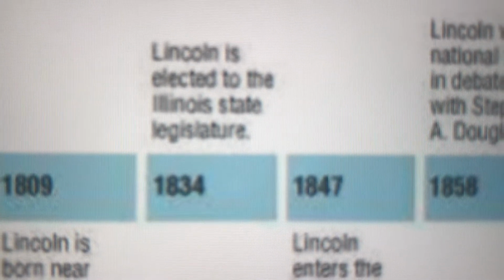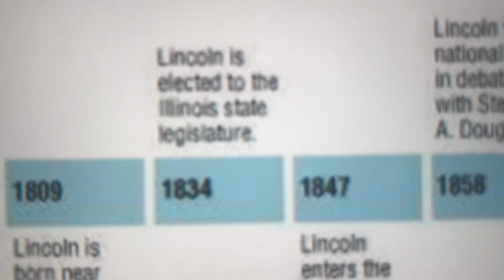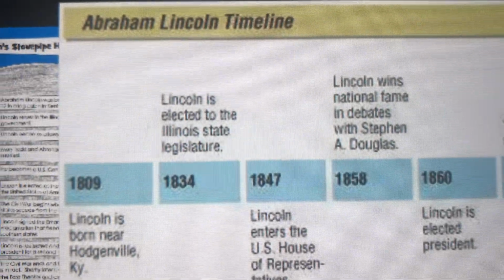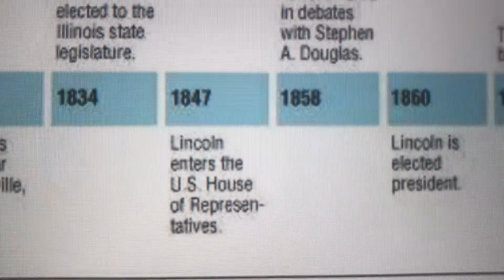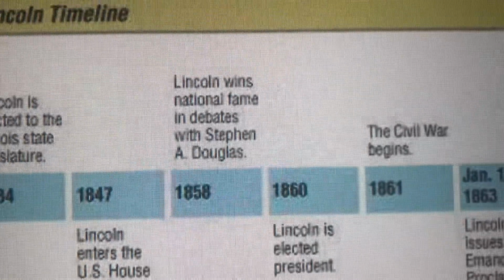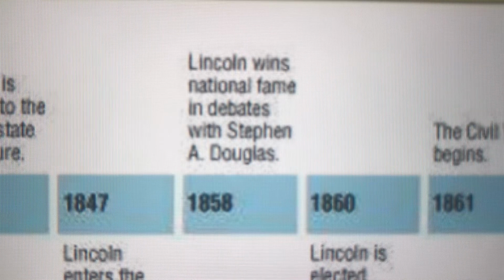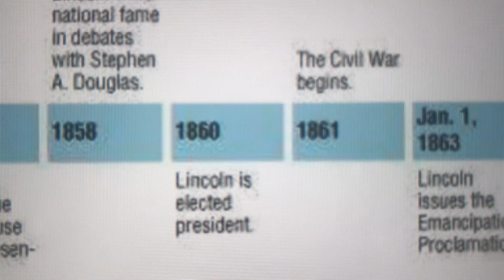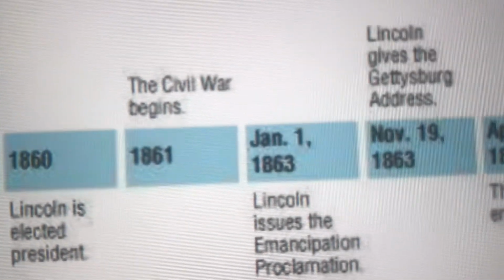Then in 1834, Lincoln is elected to the Illinois State Legislature. Then, by 1847, Lincoln entered the U.S. House of Representatives. Then, 1858, Lincoln wins national fame in a debate with Stephen Douglas. Then, in 1860, Lincoln is elected president and he freed the slaves.